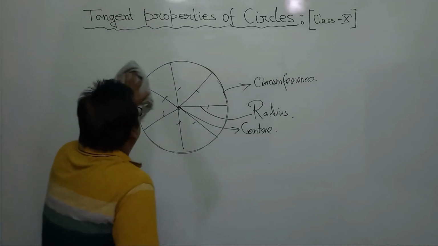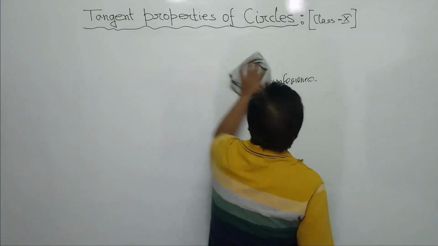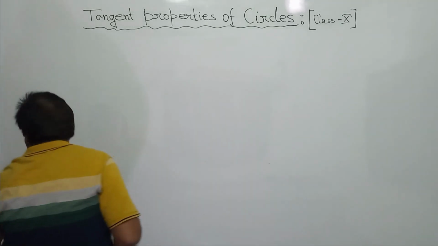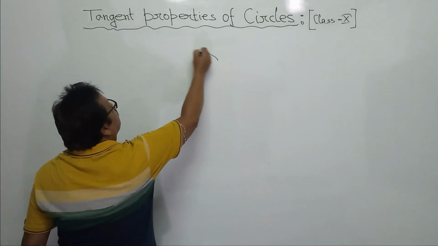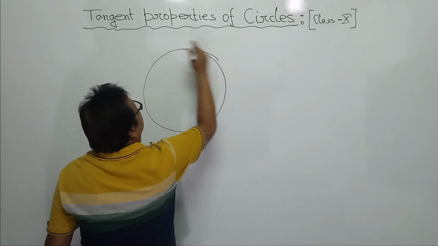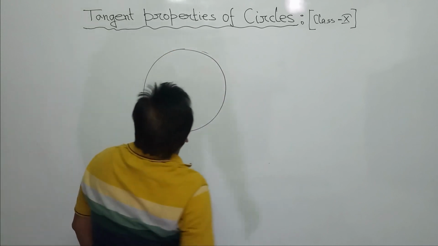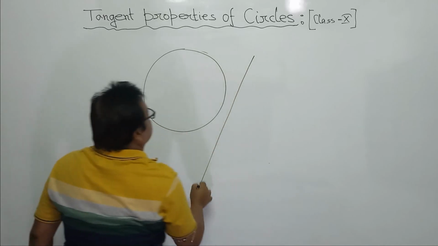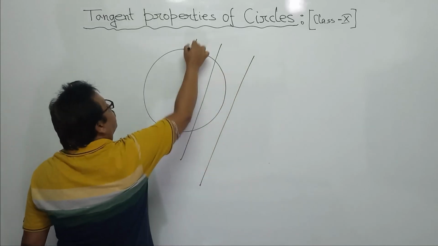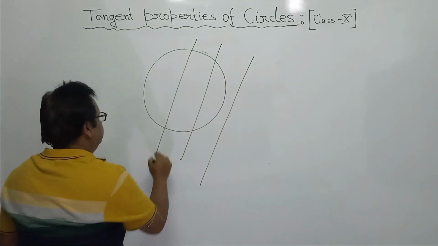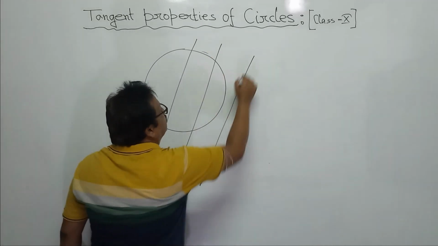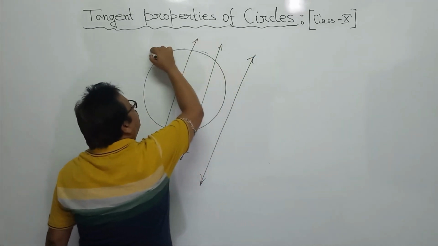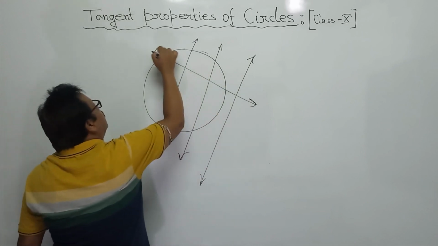I am drawing another picture. This is the circle, and consider some lines, maybe this way also, maybe this way also.